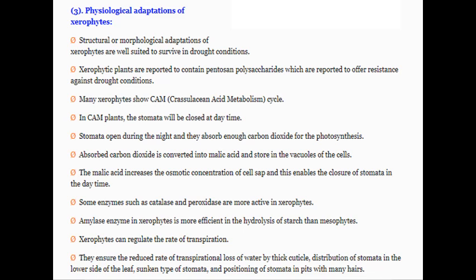Xerophytic plants are reported to contain pentosan polysaccharide, which is reported to offer resistance against the drought condition. One of the carbohydrates, pentosan, is present in these xerophytic plants to offer resistance against the drought condition. Many xerophytes show the crassulacean acid metabolism cycle. In CAM plants, the stomata will be closed at daytime to avoid transpiration. Stomata open during the night and they absorb enough carbon dioxide for the photosynthesis.